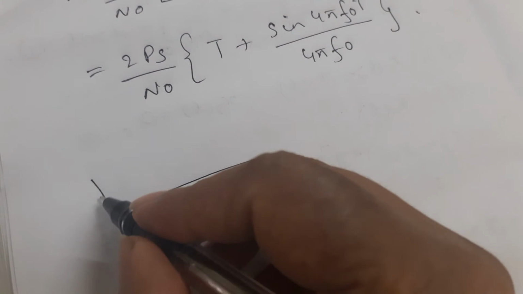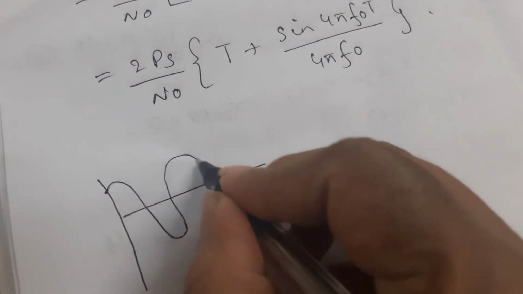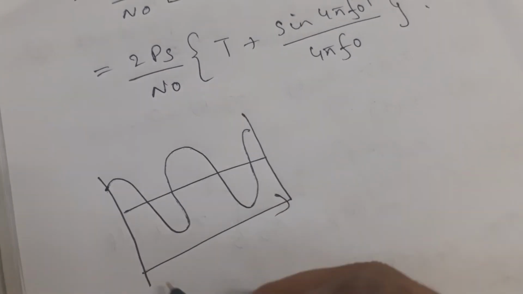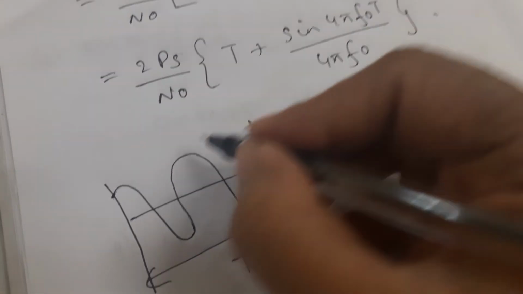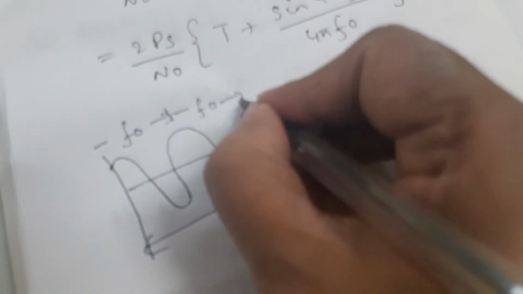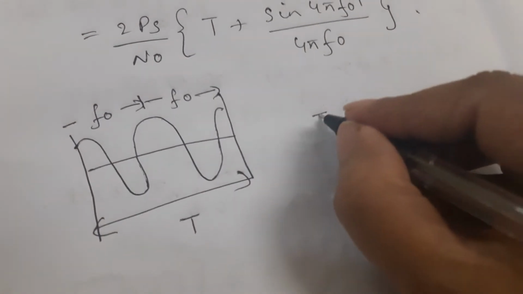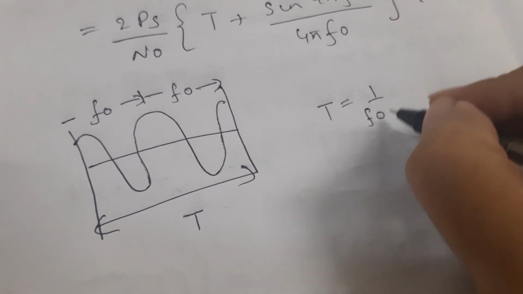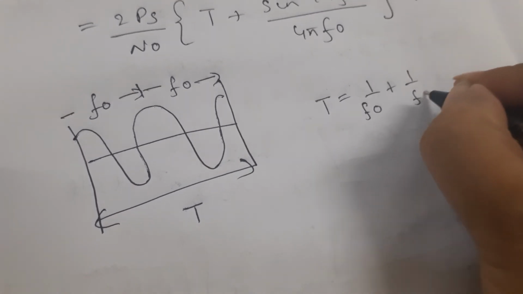Now, if we go for 1 bit cycle, like I'll show you, this is your 1 cycle. This is your 1 bit T. We are having 1 f naught here, and we are having 1 f naught here. So T is equal to 1 divided by f naught plus 1 by f naught.